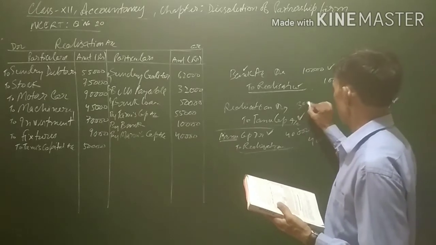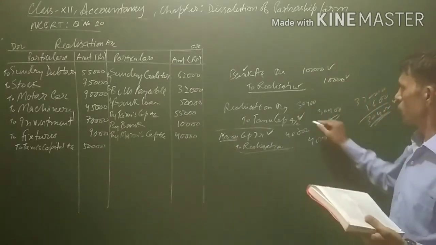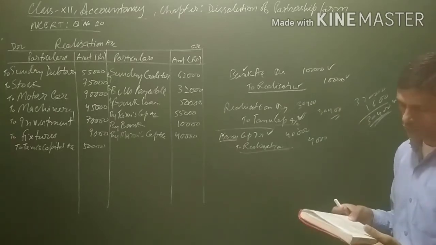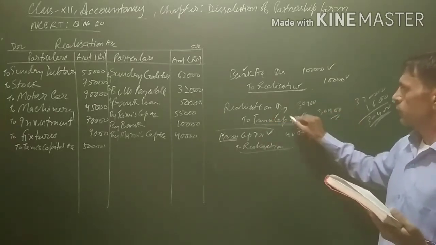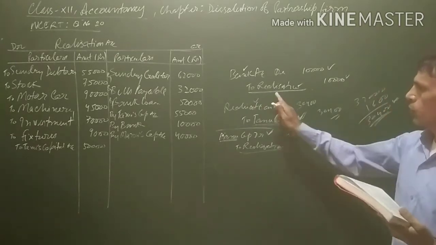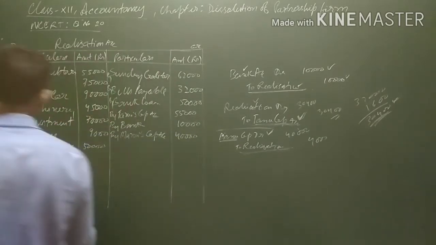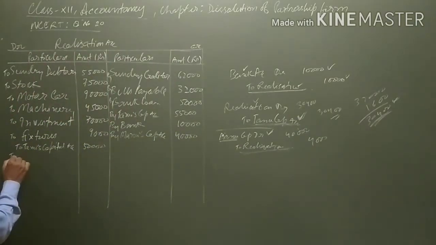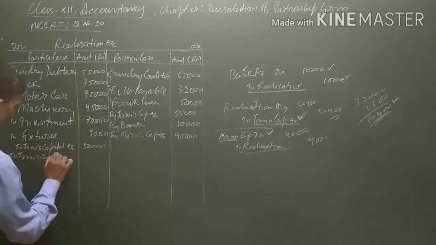Means realization account will be debited and partner's capital account will be credited for the amount of the liability which he has undertaken to pay. So 30,400 Manu's capital account will be credited and realization will be debited. So on the debit side of realization account, we will be writing to Manu's capital account for the amount of the liability.